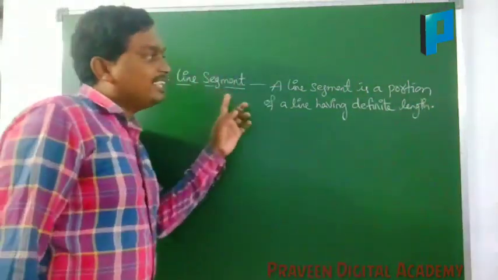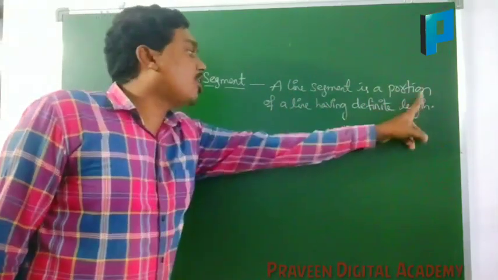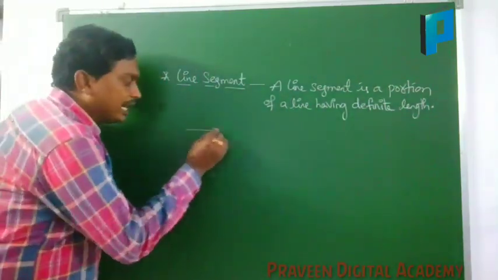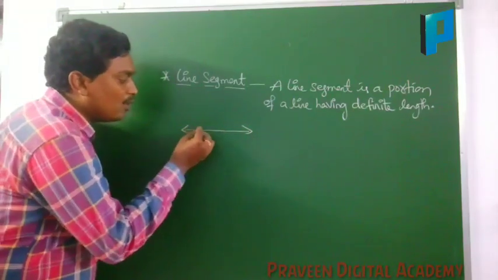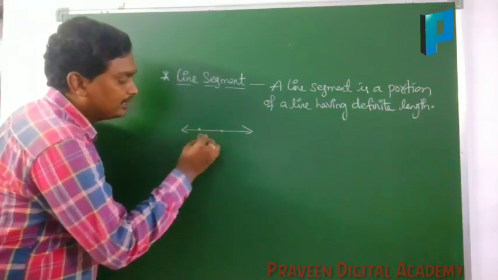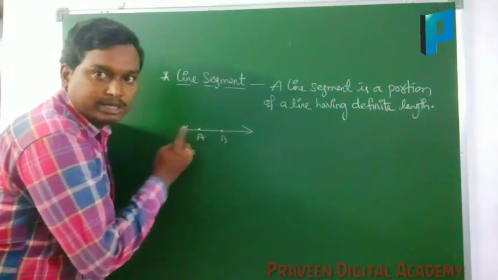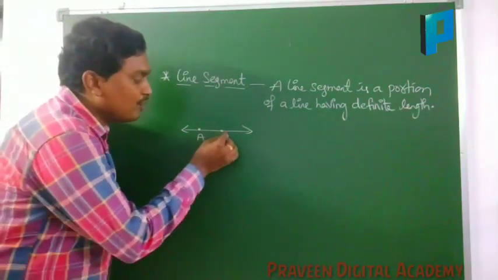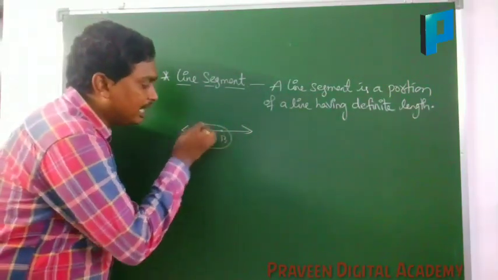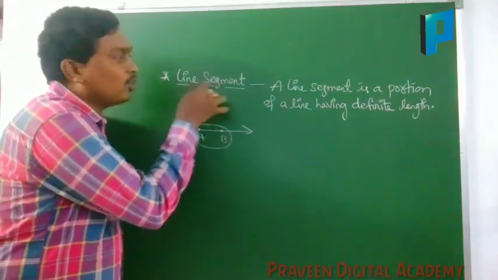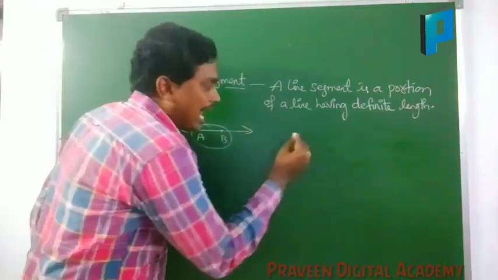Here a line segment is a portion of a line. We know that a line will not have any end points. It is extended in both directions. If you take a portion of a line, that is called a line segment.